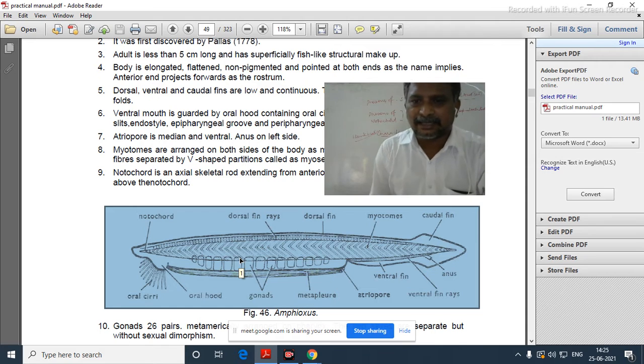Observing all these characters, the given spotter is said to be Amphioxus.